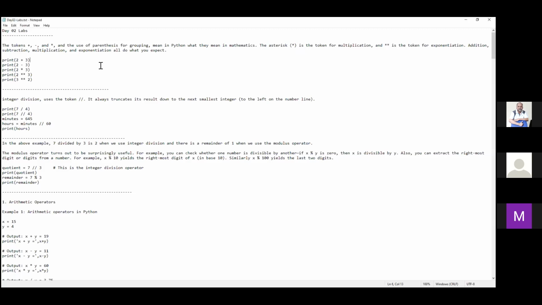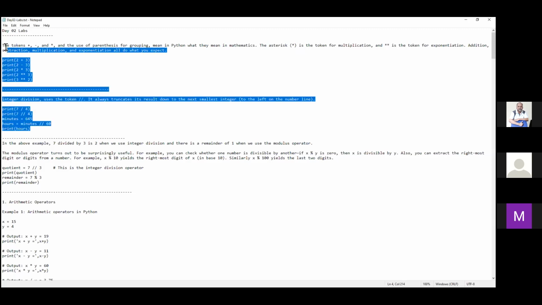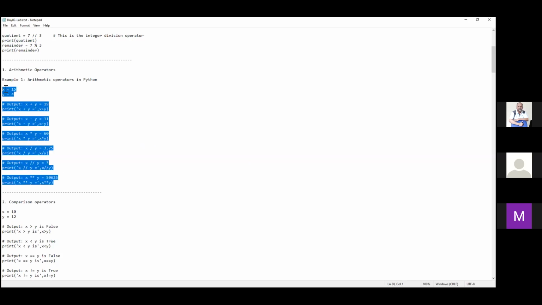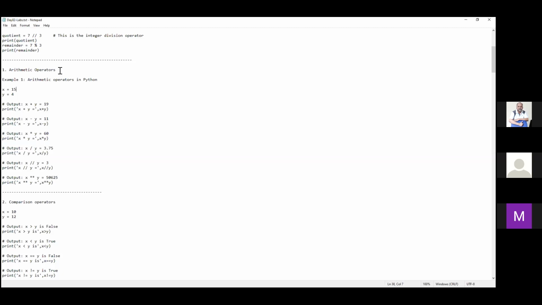So here, initially we have seen a couple of these examples in day 1, so just skip those. We spoke about arithmetic operators, right? I have examples here. What I told you is, if I were you, I would go to these arithmetic operators and take this example.